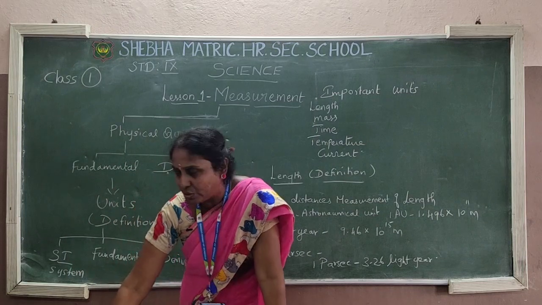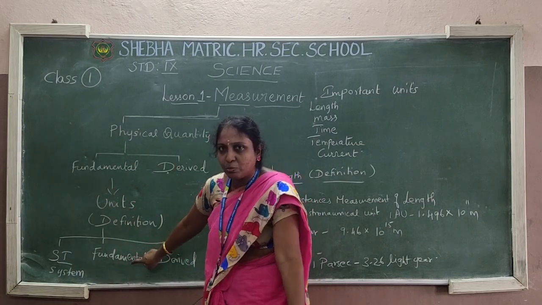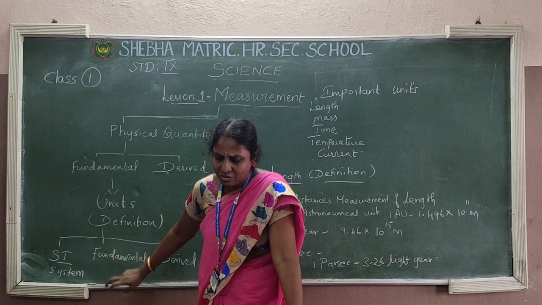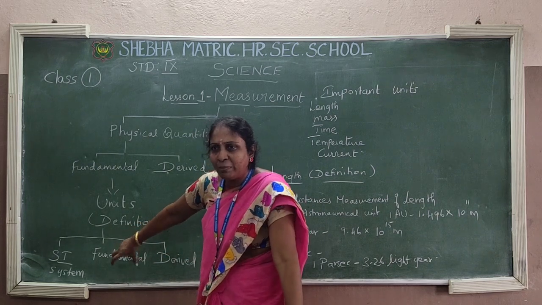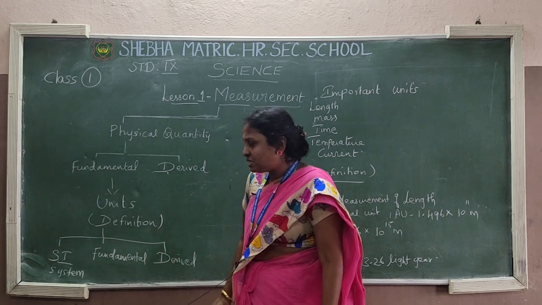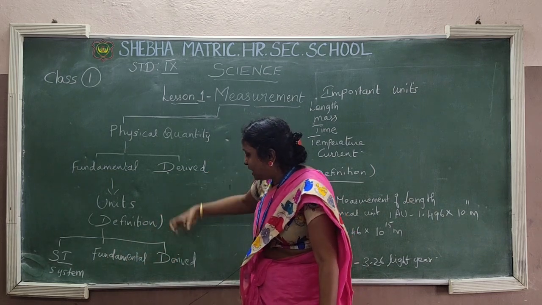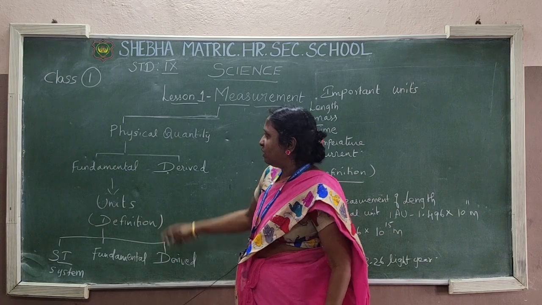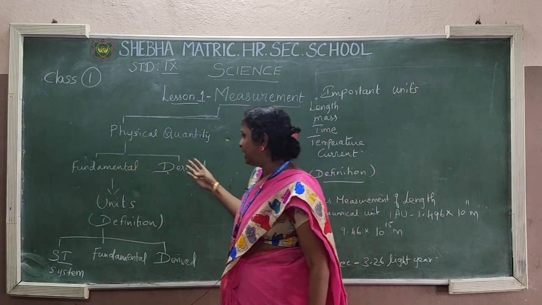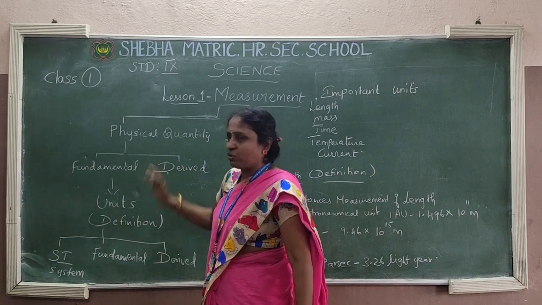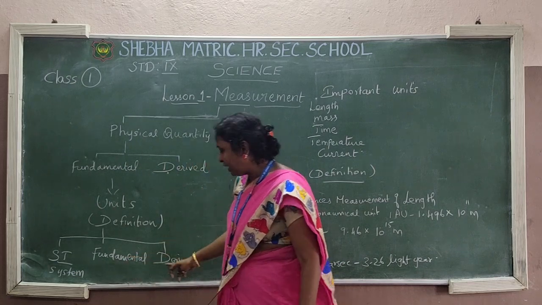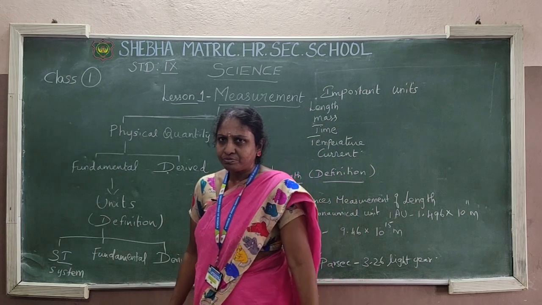What is fundamental units? The units which are used to measure the fundamental quantities are called fundamental units. The units which are used to measure the derived quantities are derived units. We already saw fundamental quantity and derived quantity. So for that some unit is given. So there are fundamental unit and derived unit. Okay, children.